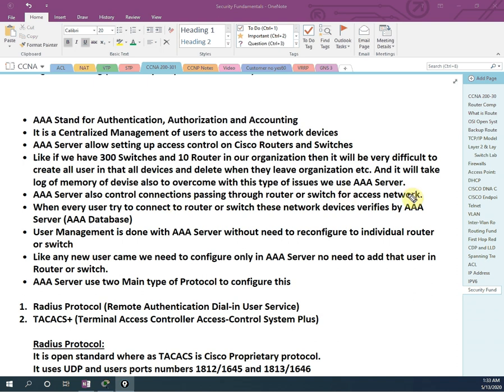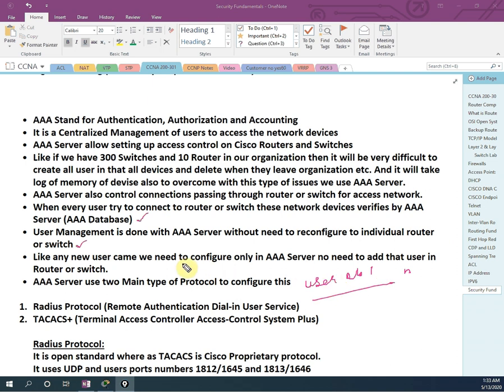Till here we finish, right? Then whenever a user is trying to access, they will check with the database of the AAA. This is finished. User management is done with the AAA server without the need to reconfigure individual routers or switches. So there is no need to go to an individual router or switch to create the username.